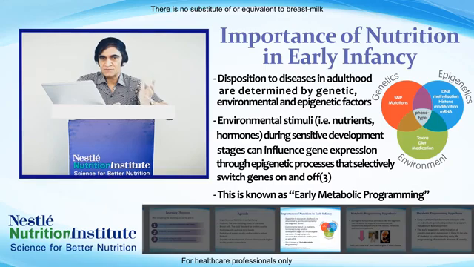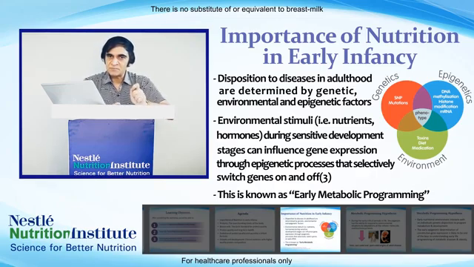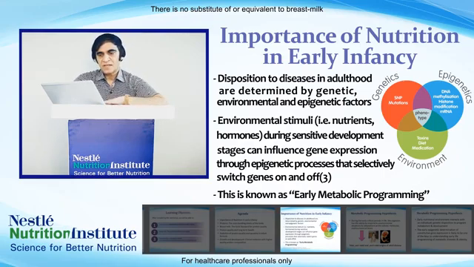This entire process of switch on and switch off mechanism is called epigenetic silencing. And this epigenetic silencing decides many fetal origins of childhood and adult disease. So the basic thing is that the epigenetic process works in early fetal life and during embryogenesis. Now, our objective today is early metabolic programming. This early metabolic programming is directly related with the epigenetic process.